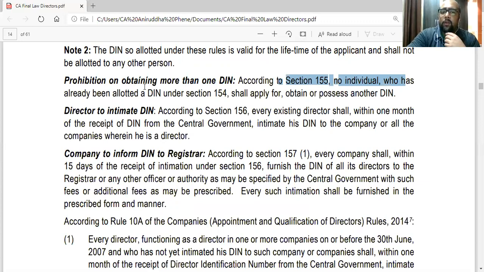No individual who has already been allotted a DIN under 154 shall apply for or possess or obtain another DIN. Then the responsibility of director: once he gets the intimation from the government that he has been allotted a DIN, he has to intimate the company where he is to be appointed as a director within 30 days. Section 156 talks about the responsibility of director, that every existing director shall, within 1 month of the receipt of DIN from the government, intimate his DIN to the company or all the companies wherein he is a director.